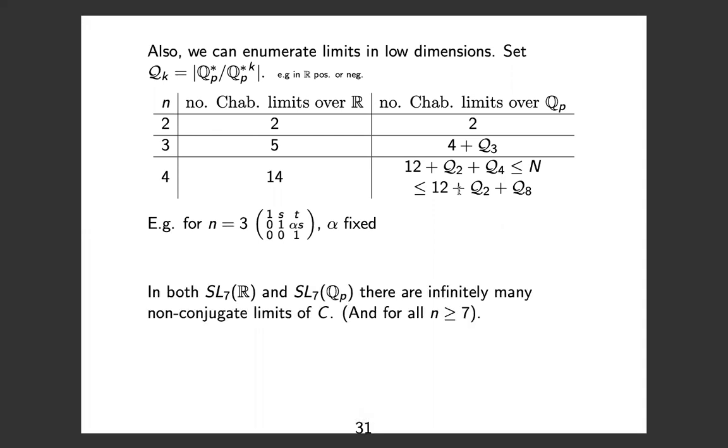In both SL7R and SL7Qp, there are infinitely many non-conjugate limits of the diagonal group, and also for all n bigger than or equal to 7. So there's a combinatorial explosion that happens as soon as n equals 7, and we're not quite sure why. n equals 5 and 6 are open. For n equals 5, we know that there are still finitely many limits up to conjugacy, but we haven't written them down, and it gets large and to be a bit of a headache. For n equals 6, it's unknown whether there are finitely many or infinitely many limits up to conjugacy. So there's an open question for you if you're looking for something to do.